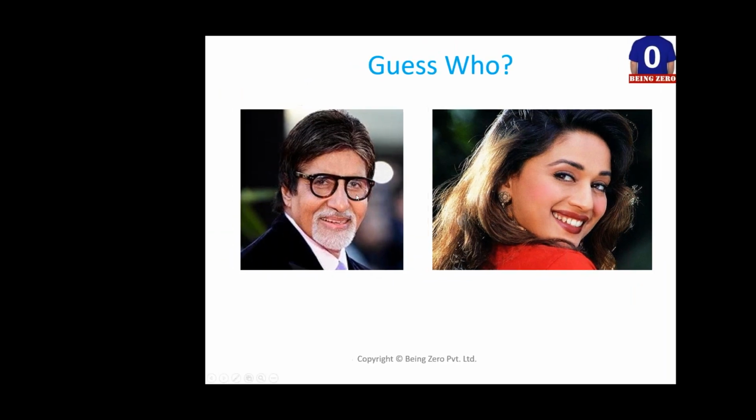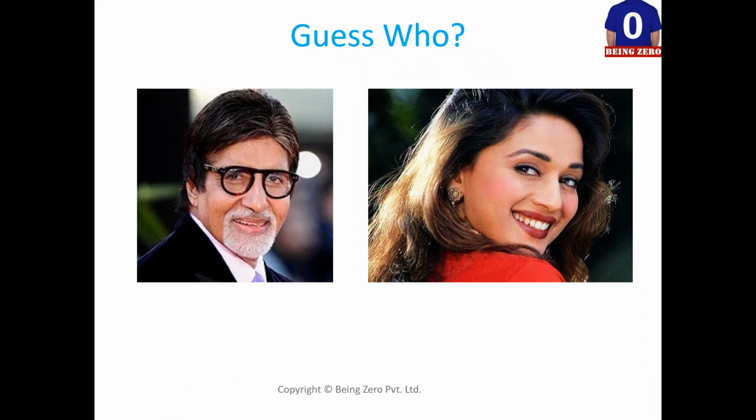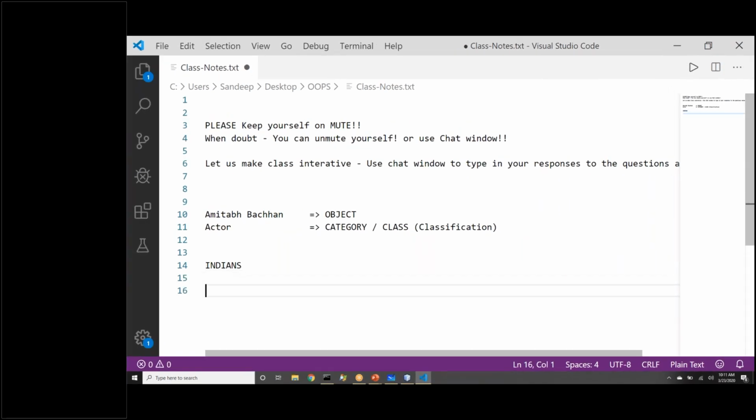Let me change my question. If in place of these two photos I put photos of two of your classmates, two people from your class, what category would you put them in? I see a lot of responses. For these people, we are saying they are Indians. That is another classification. Then for your pictures, people are responding that they would be students. Then we can also say they are human beings.